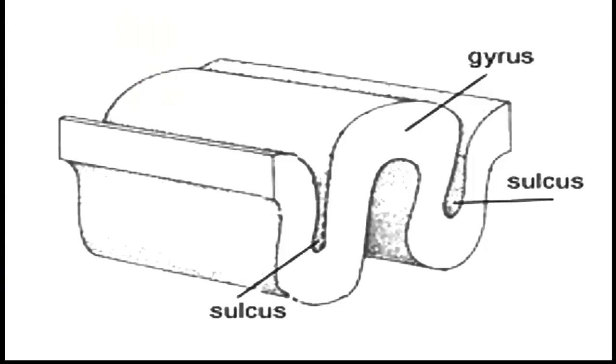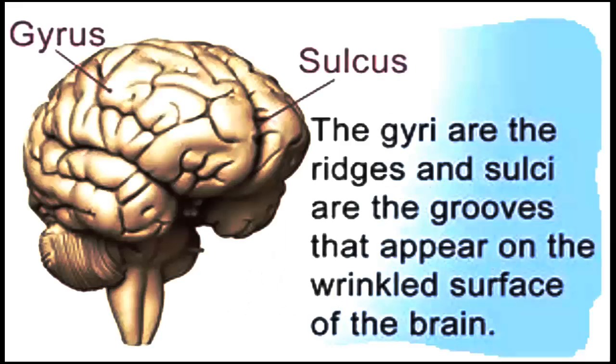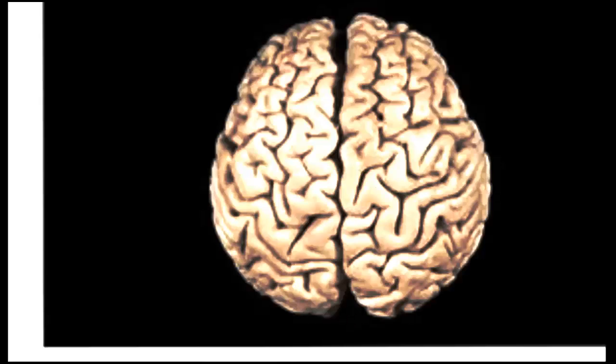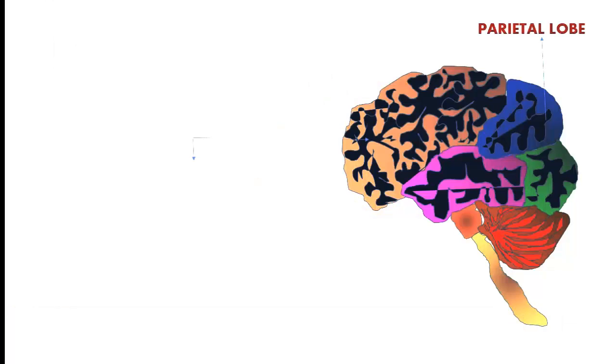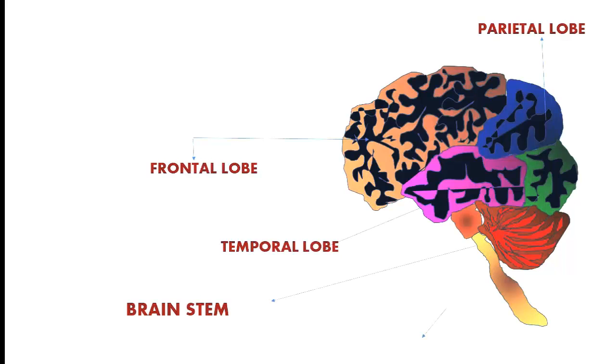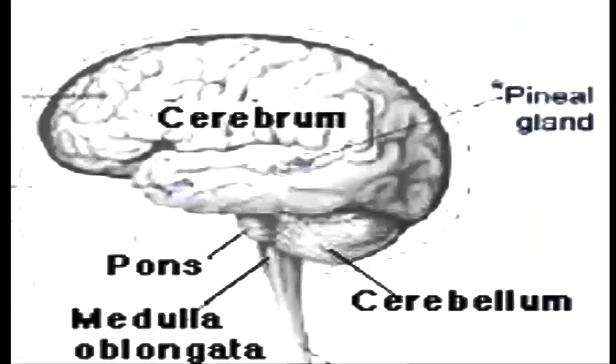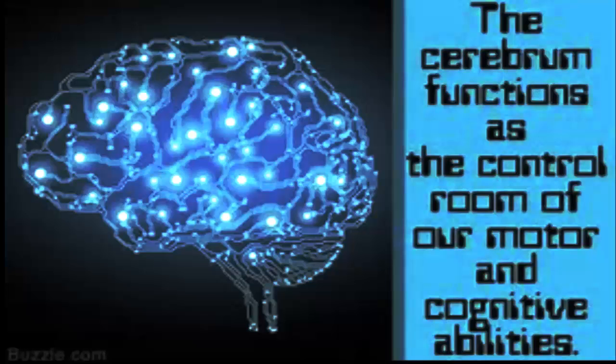The cortex is folded, forming elevations called gyri, with depressions between them termed sulci, that increase its surface area. The cerebral hemispheres are divided into frontal lobe, parietal lobe, temporal lobe, and occipital lobe. These lobes are known as cerebral lobes. The cerebrum is responsible for the following activities: thinking, intelligence, memory, consciousness, imagination, reasoning, and willpower.